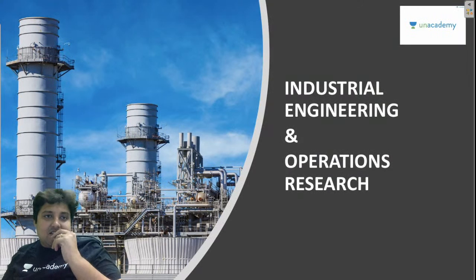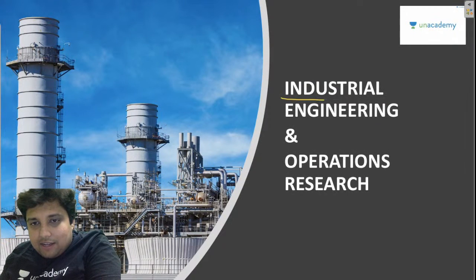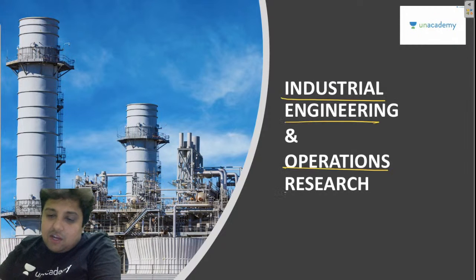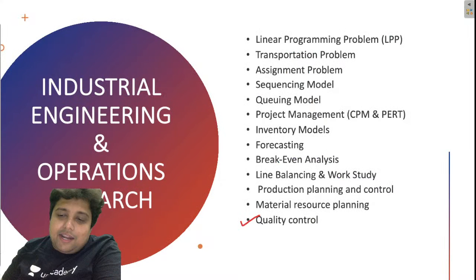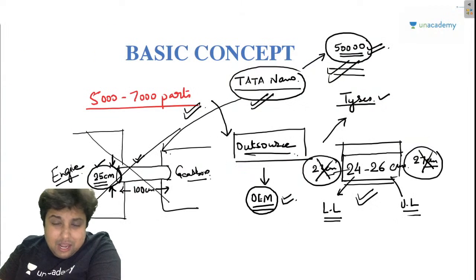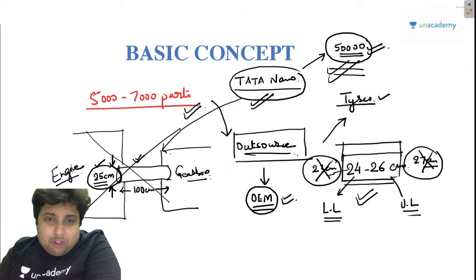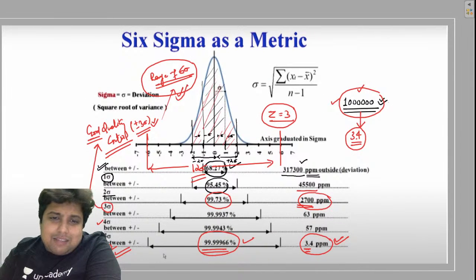Let us start the topic of industrial engineering and operations research. And in this module, my friends, yesterday we were discussing quality control. So in quality control, I have already discussed the basic concept. I have discussed what is Six Sigma process. I have discussed the 3 Sigma, 6 Sigma, 12 Sigma, all kinds of process.